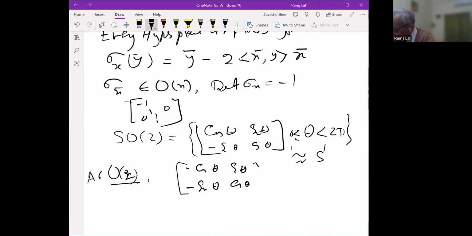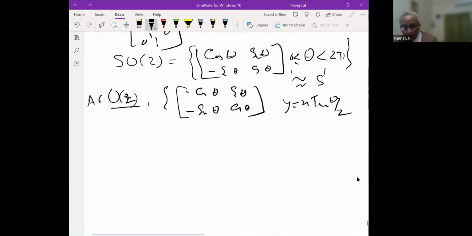So it is something like this, and A will be either this, which is in SO2, or it is of this type, and this can be easily seen to be a reflection about y equals tangent of theta by 2 or something like that. You can easily observe it, it's just plain geometry. So a member of O2 is either a reflection about a line or it is a rotation.